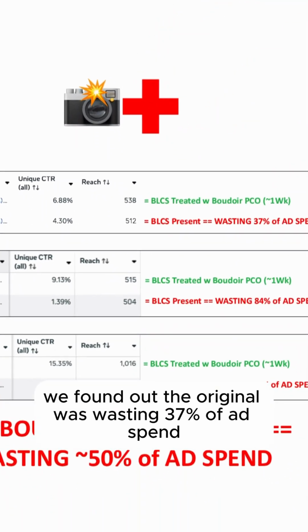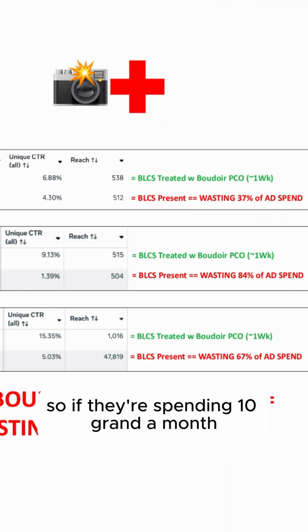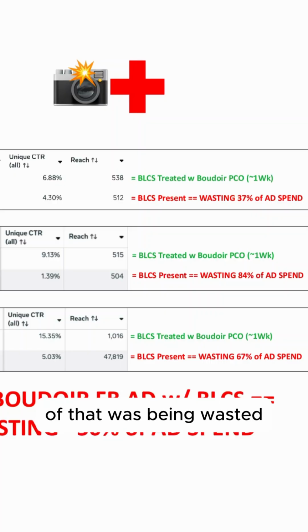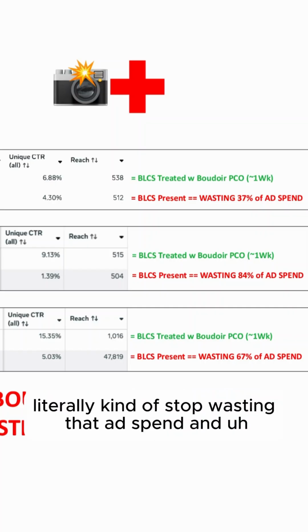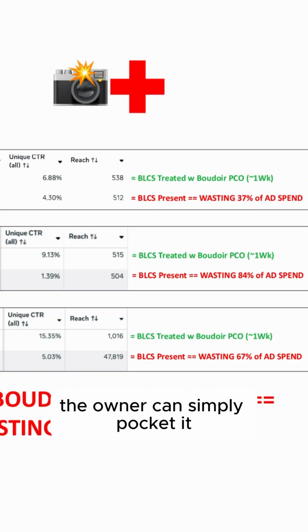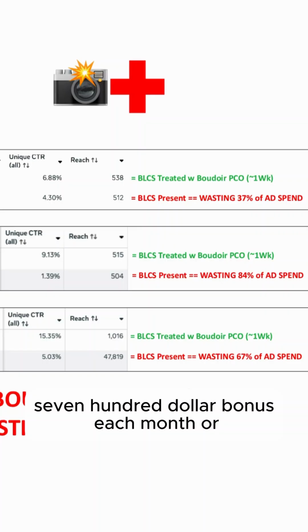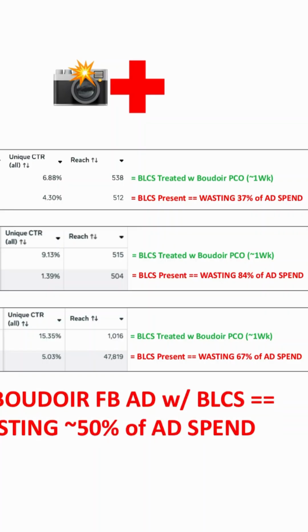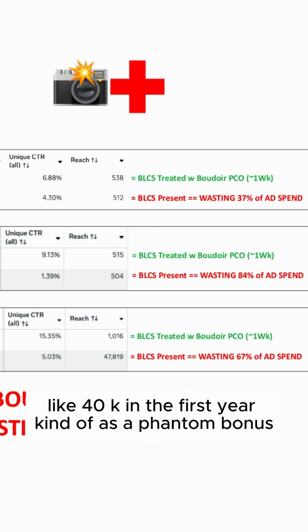So we found that the original was wasting 37% of ad spend. So if they're spending 10 grand a month, 3,700 bucks a month, that was being wasted. So now we can stop spending that amount, literally stop wasting that ad spend. And the owner can simply pocket it. And I mean, that's like a $3,700 bonus each month, actually about 40K in the first year, kind of as a phantom bonus.